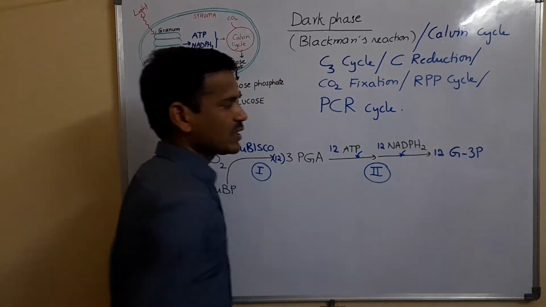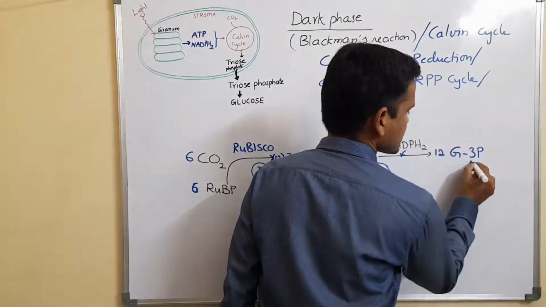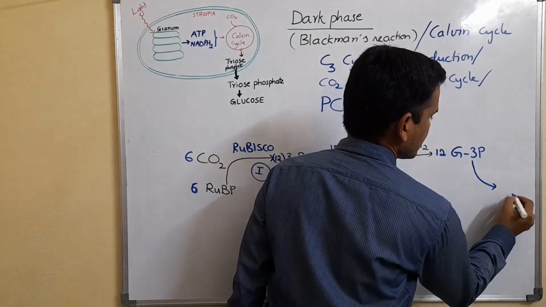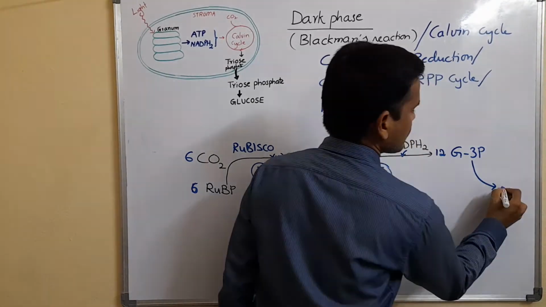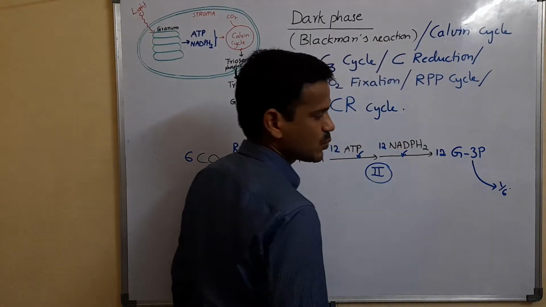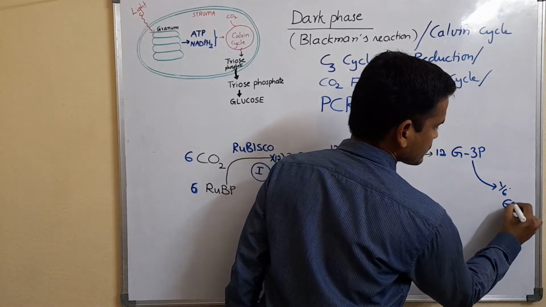Out of 12 molecules, 1/6 part is utilized during glucose synthesis. It is exported into the cytoplasm and converted into glucose.